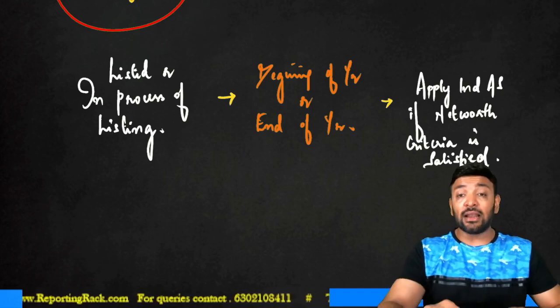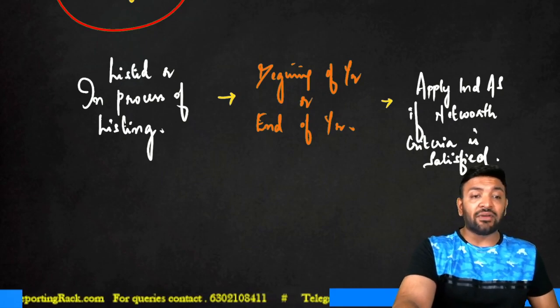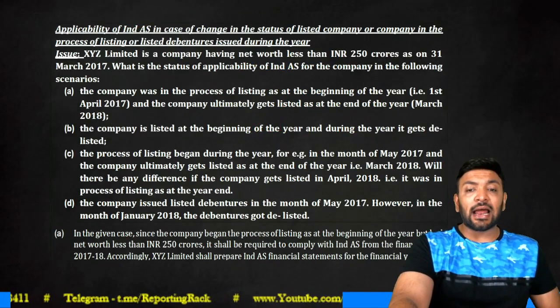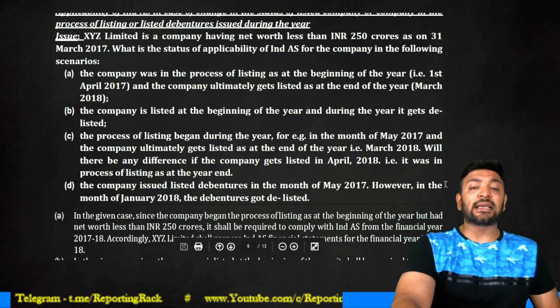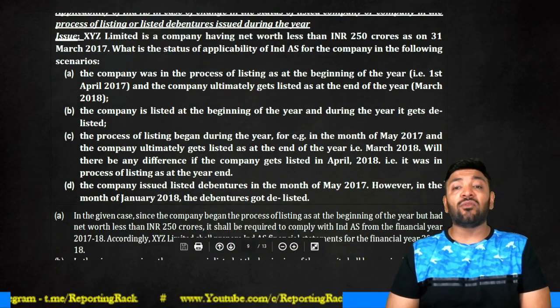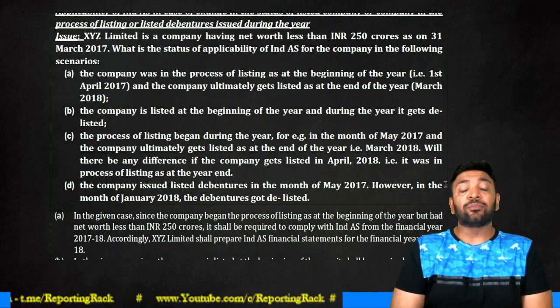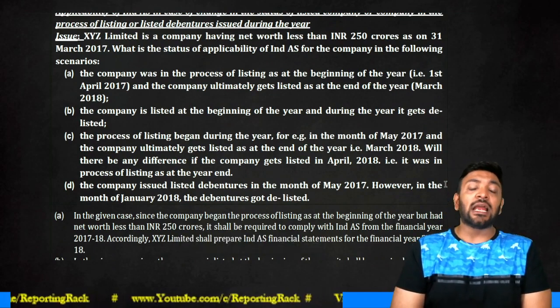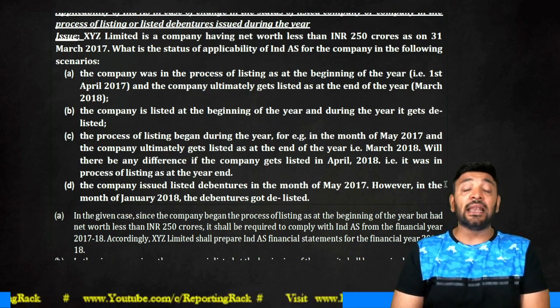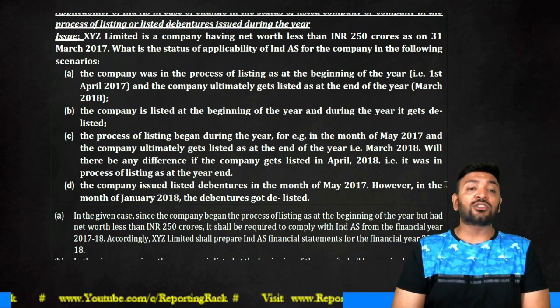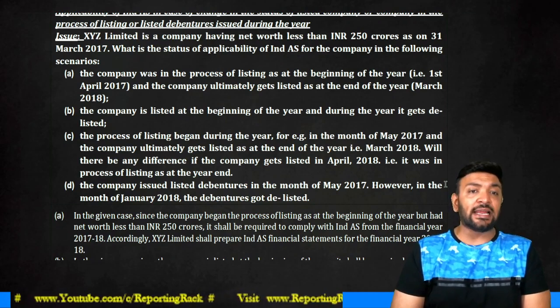Now, let's look at what are we talking about in this given question. In this given ITFG, if I look at what it says, XYZ is a company which has a net worth of less than 250 crores. Guys, irrespective of the net worth, if a company is listed or in the process of listing, shall apply IND AS under phase 2 as on 31st of March 2017.